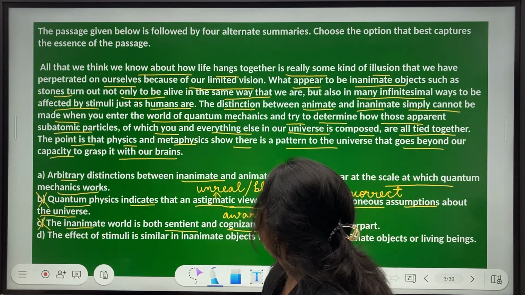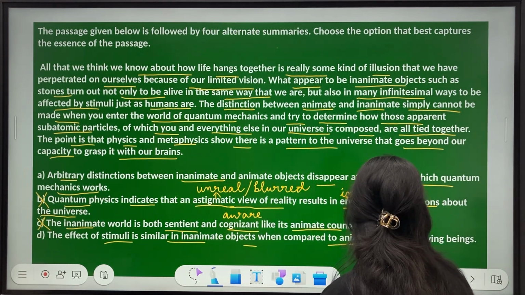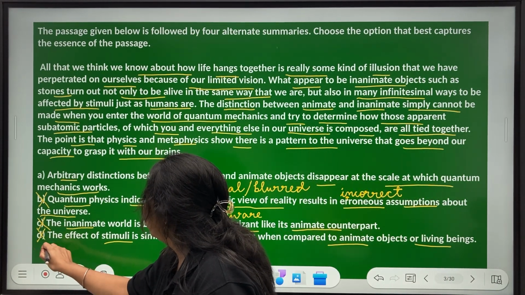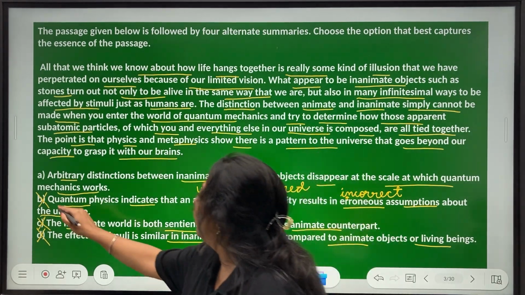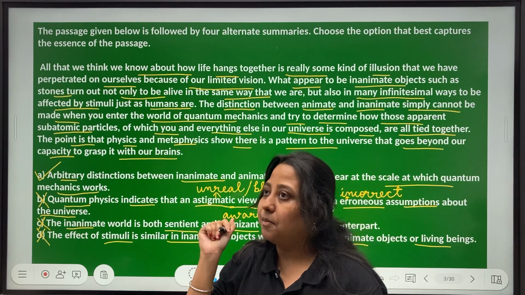Now D, the effect of stimuli is similar in inanimate objects when compared to animate objects or living beings. This is just a part of the story, right. This was not the summary. This anybody could have rejected. This is just the part of the story, okay. What are we left with? A. So always, in a para summary, comparative analysis.